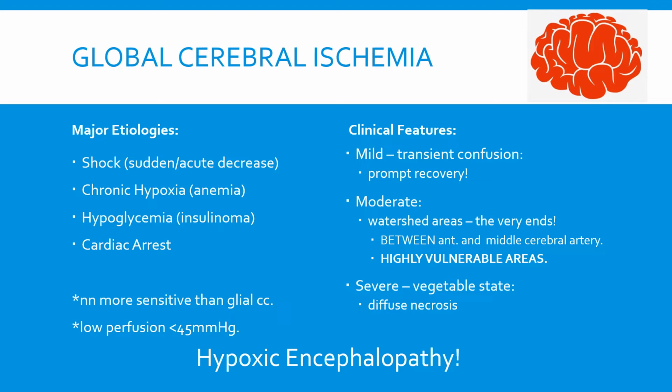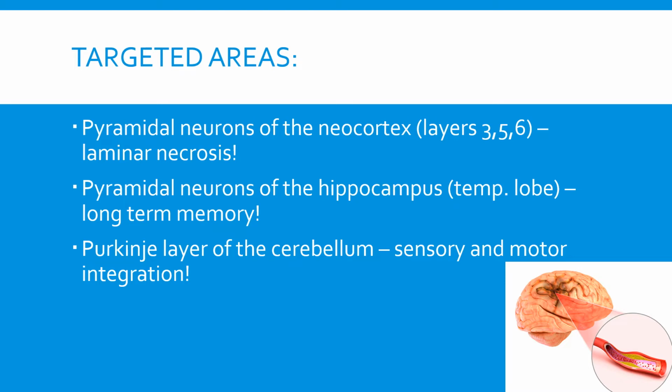And clinical features may be mild, moderate, or severe. Mild results in the patient having transient confusion, but there is a prompt recovery. Moderate, most often in the watershed areas, which are the very ends between the anterior and middle cerebral arteries. These areas are highly vulnerable. And lastly, severe. The severe variation would result in the patient being in a vegetative state due to diffuse necrosis. Now, the most sensitive areas would be the neocortex, the hippocampus, and the Purkinje layer of the cerebellum.